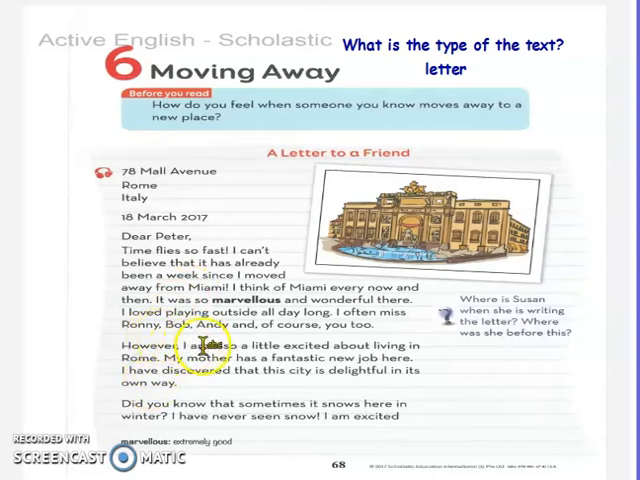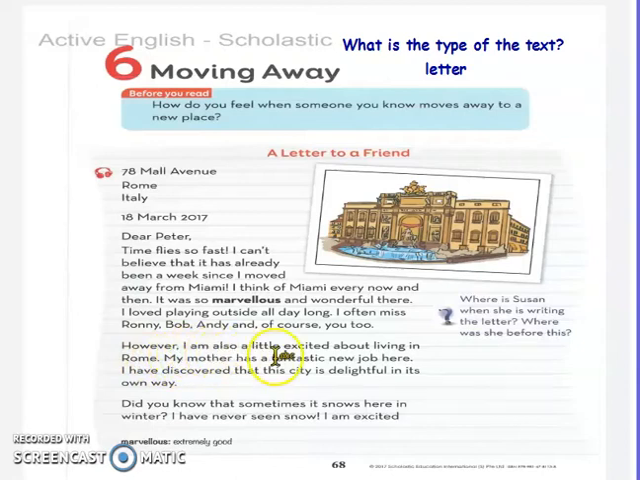However, I am also a little excited about living in Rome. My mother has a fantastic new job here. I have discovered that this city is delightful in its own way. So, where does she live now? Susan, where does she live? Excellent. She lives in Rome. So, Susan moved away from Miami and now she lives in Rome.